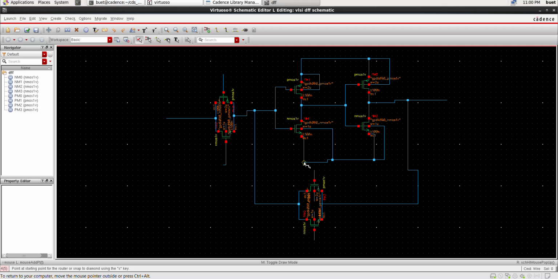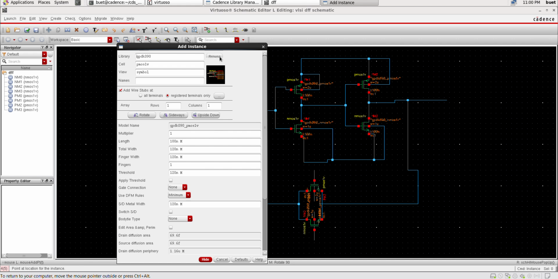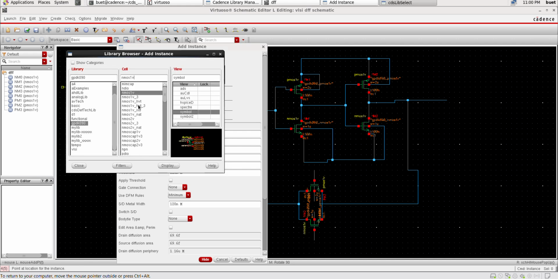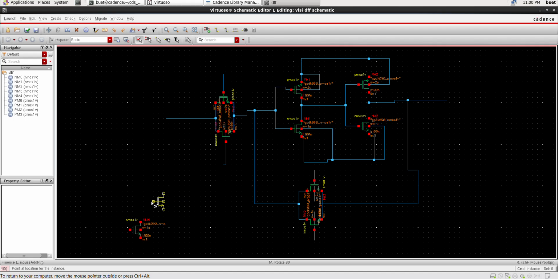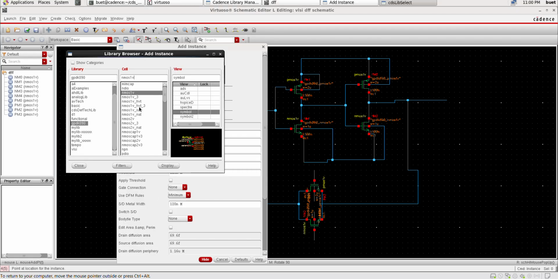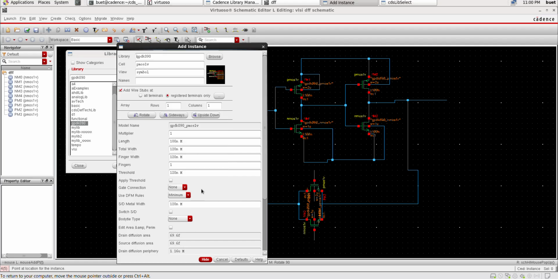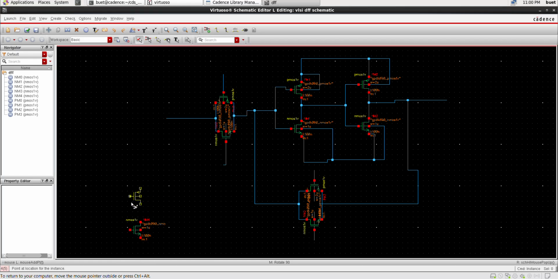Here I am taking an inverter. Design an inverter.